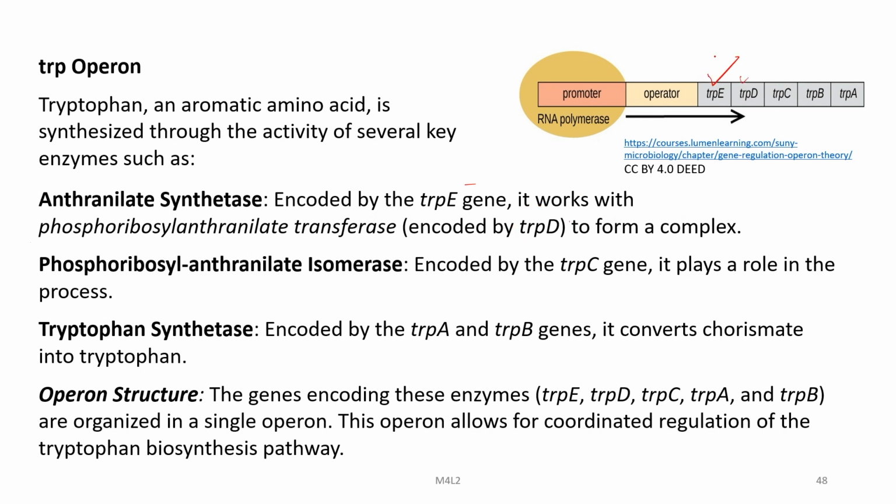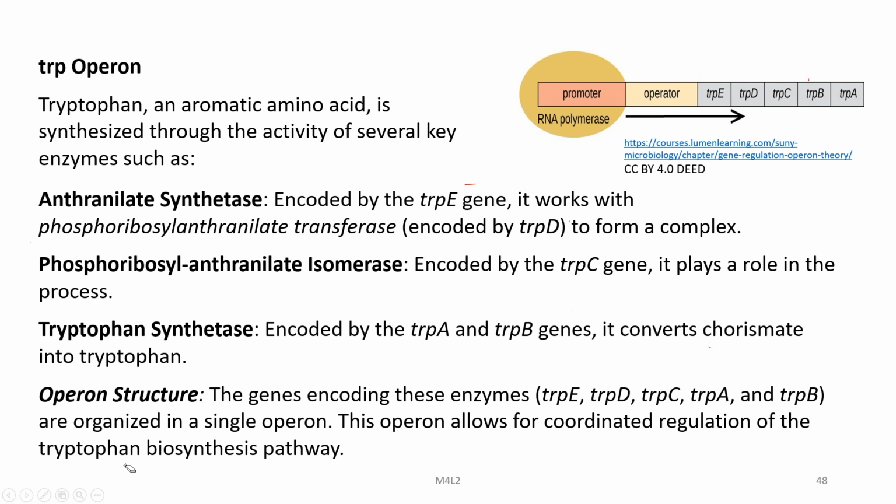So, this is the trpE gene, you can see, and then there is the trpC gene producing the next enzyme here, and this plays a crucial role. Then there are the trpA and trpB genes, which produce the tryptophan synthase, and this converts chorismate into tryptophan.